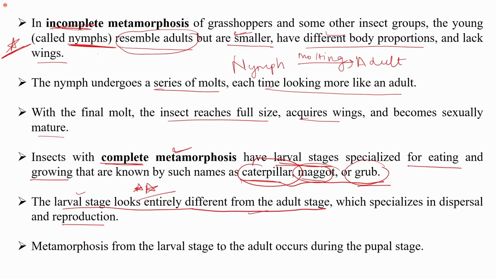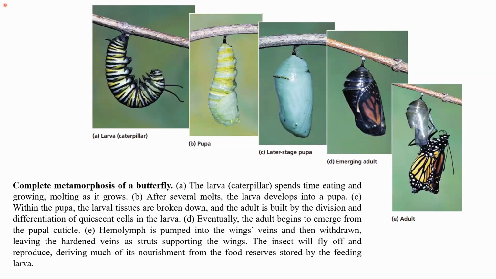So metamorphosis from the larval stage to the adult occurs during the pupal stage. So there are various stages. The metamorphosis from the larval stage to the adult stage mainly occurs during the pupal stage. So basically, if I talk about the complete metamorphosis, considering the example of a butterfly, we have different stages. For example, the larva, which is known as the caterpillar. Then we have the pupa stage.